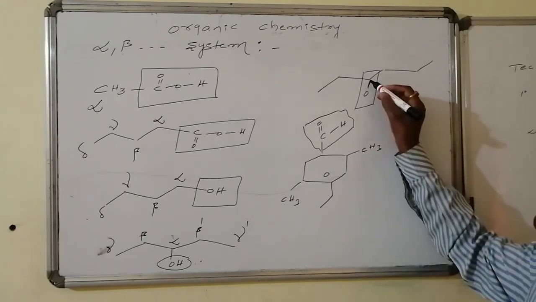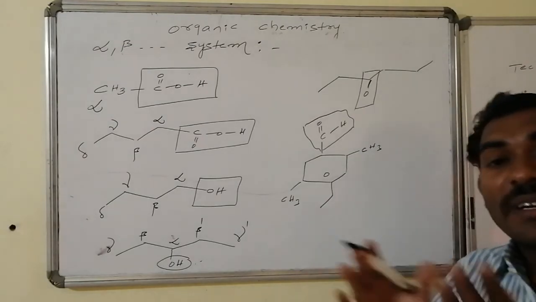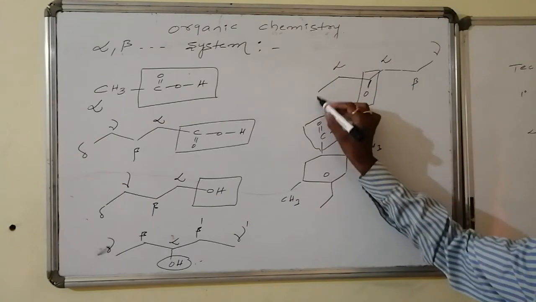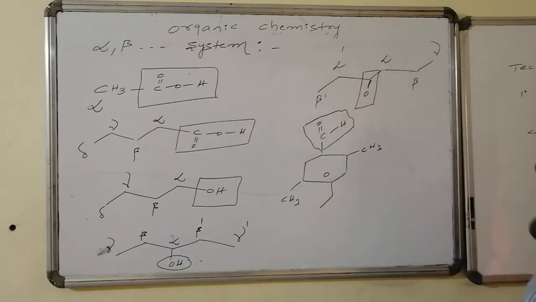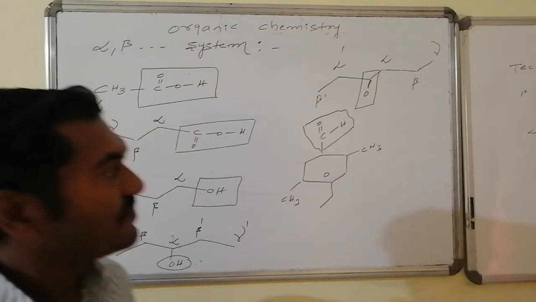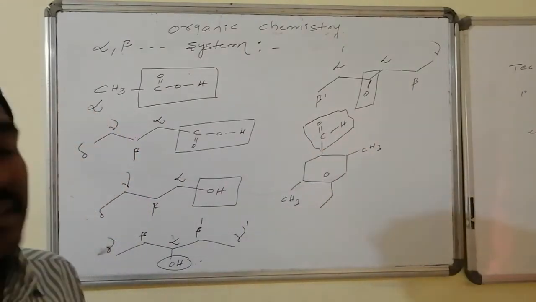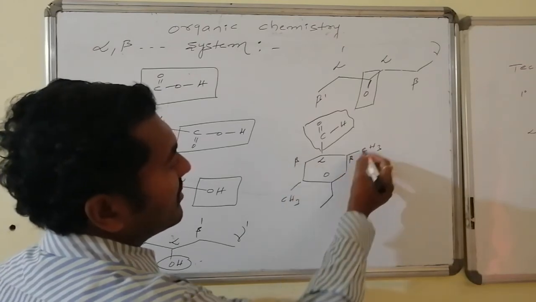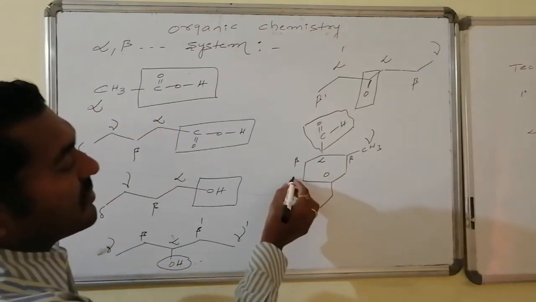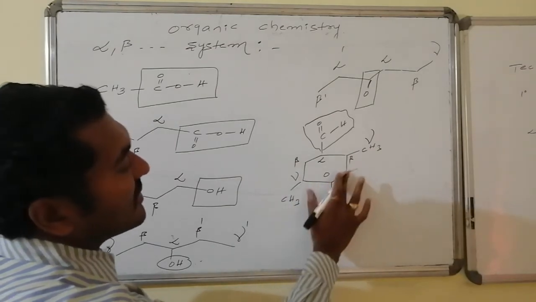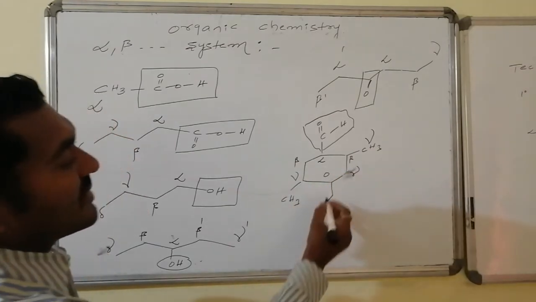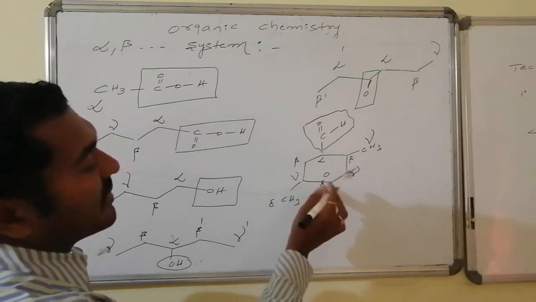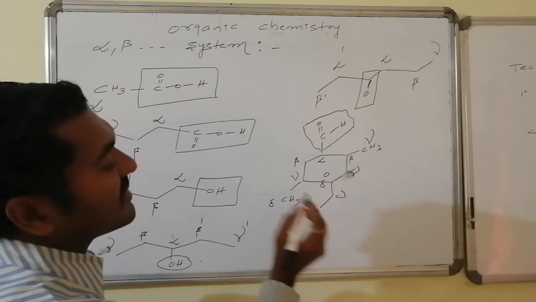So therefore after leaving keto, because adjacent to the functional group is alpha, this will be alpha, this will be beta, this will be gamma, this will be alpha, this will be beta. If I keep this one as alpha dash and beta dash for our easiness, and here the functional group is acid, the adjacent one is alpha, and this is beta, this is also beta, beta next is gamma. So therefore this is gamma, and this is once again gamma, alpha, beta, gamma, and this one is delta, gamma next is delta, whereas alpha, beta, gamma, delta, and this will become omega, and extension is present.